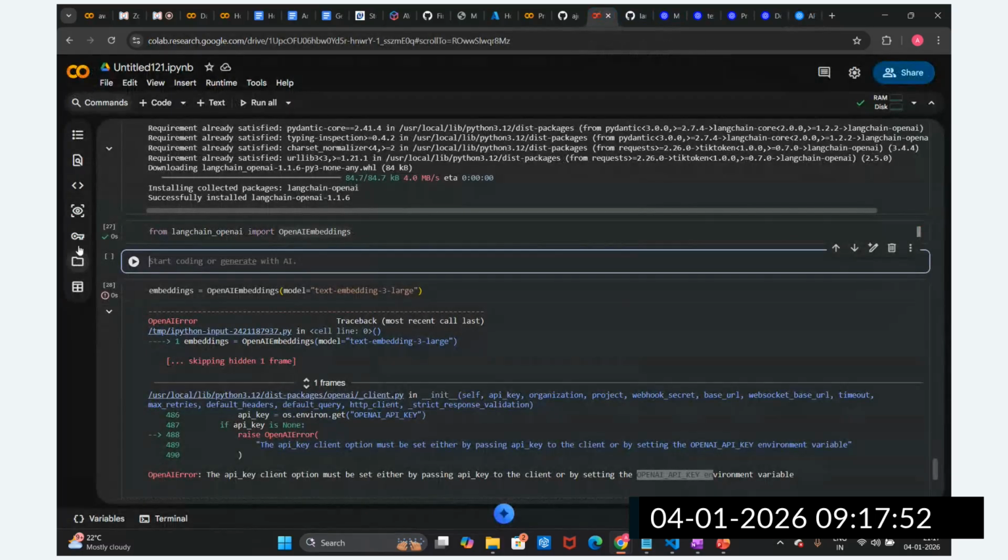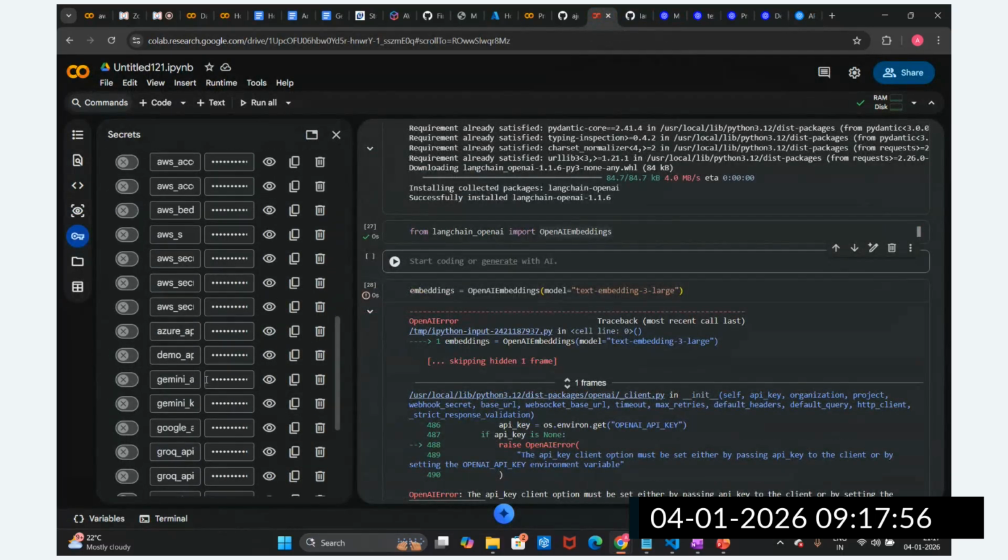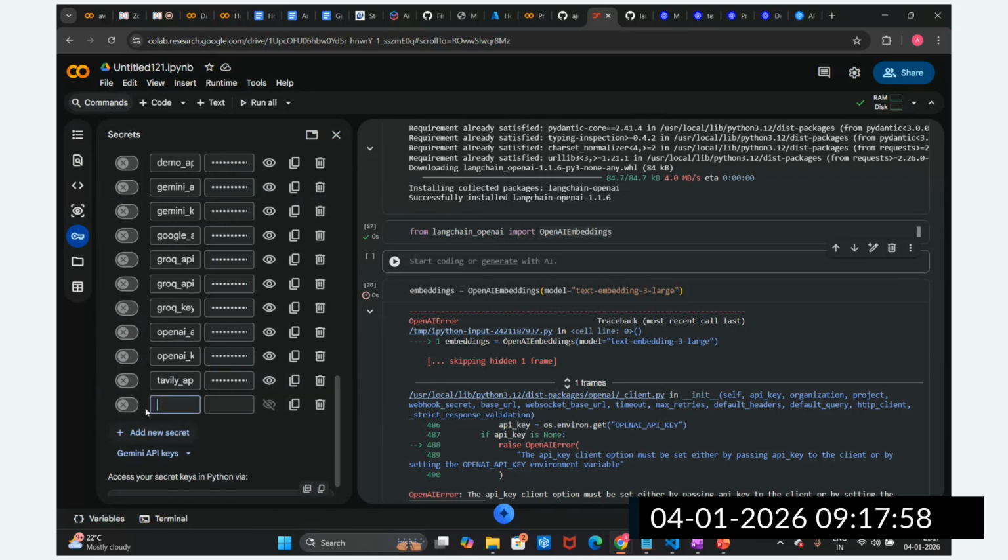You can see the secrets are here. We can store it using add new key. We are going to paste the key here, and then I'm going to mention the name, OpenAI workshop. Give any name, that is fine, guys.